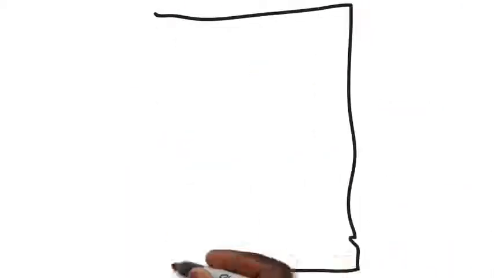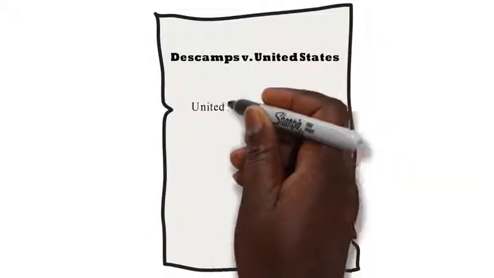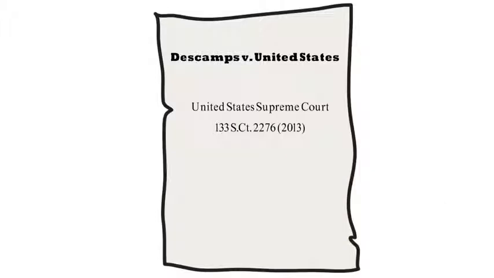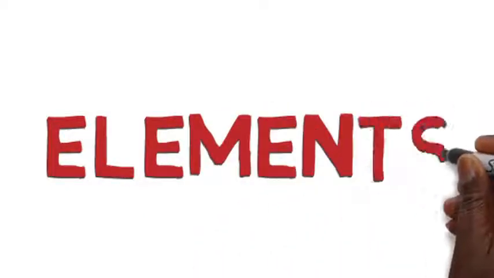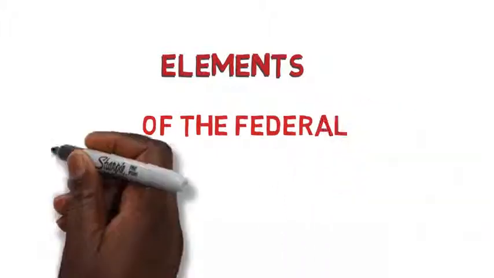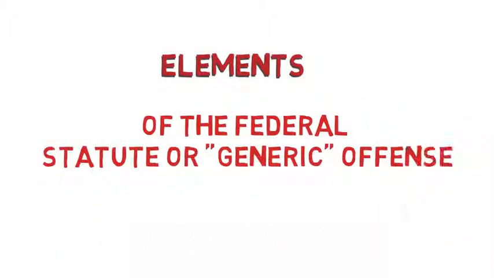The Supreme Court recently reaffirmed the categorical approach in a case called Descamps v. United States. Here's how the court used the analysis in that case. The first step was to define the elements of the federal offense that provided the standard for triggering federal consequences. A federal offense may be a statutory or a so-called generic offense, and you may find the elements in a federal statute, in case law, or even spelled out in pattern jury instructions.